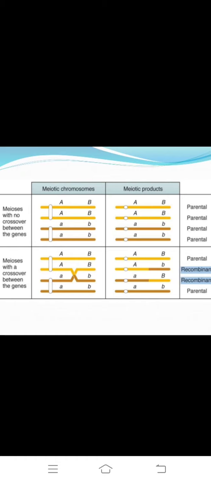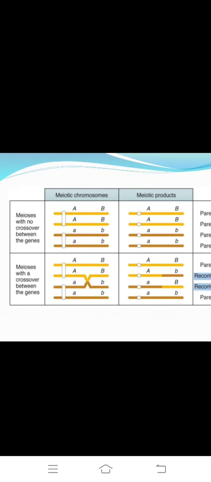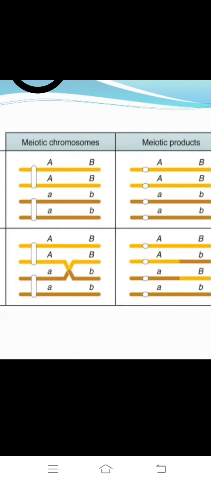Next, meiotic chromosomes and meiotic products. In the first diagram, we observe meiosis with no crossing over between the genes. In the second diagram, meiosis with a crossing over between the genes, forming an X shape, with yellow and light brown showing the crossing over.